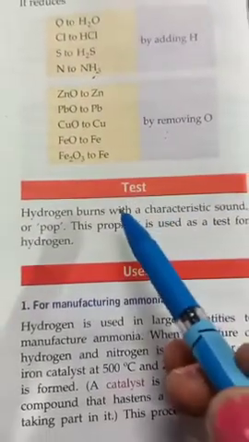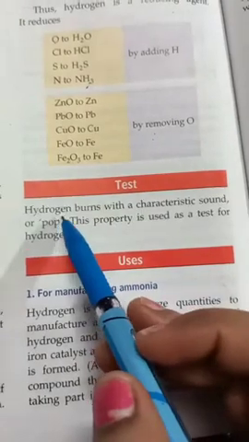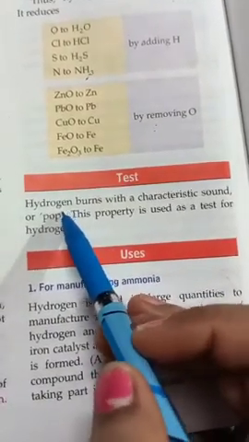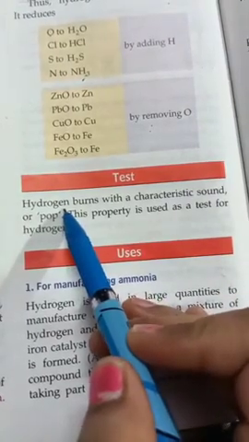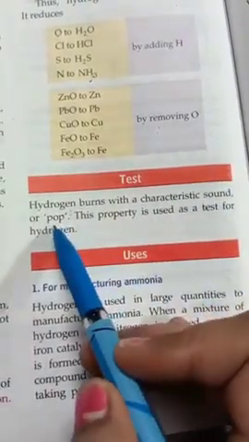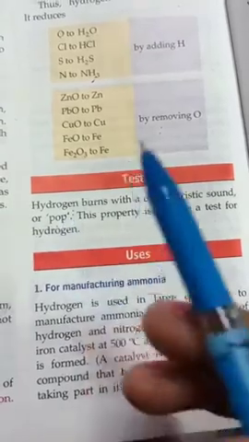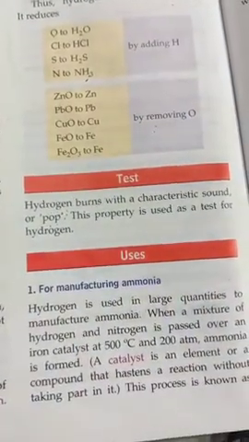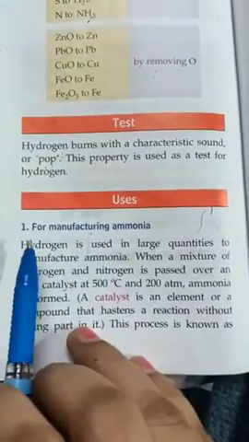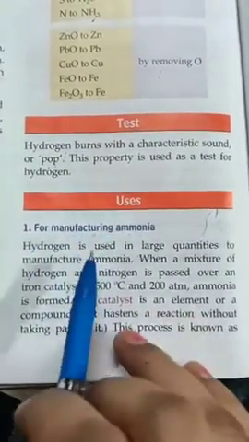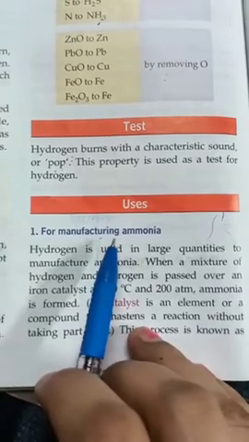Next we see how we test for the presence of hydrogen gas. For this we try to burn the hydrogen gas, and we hear a pop sound because hydrogen gas burns with a pop sound. Now we discuss uses of hydrogen gas. For manufacturing ammonia, this process is called the Haber process.